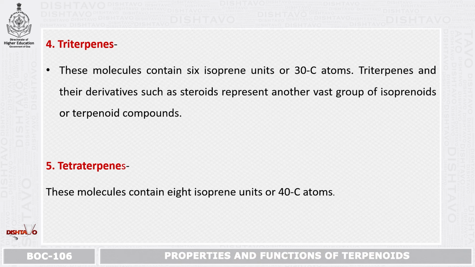These contain 6 isoprene units or 30 carbon atoms. These triterpenes and their derivatives such as steroids represent another vast group of isoprenoids, also called terpenoid compounds. Coming on to the next one, that is tetraterpenes. These molecules contain 8 isoprene units or 40 carbon atoms.